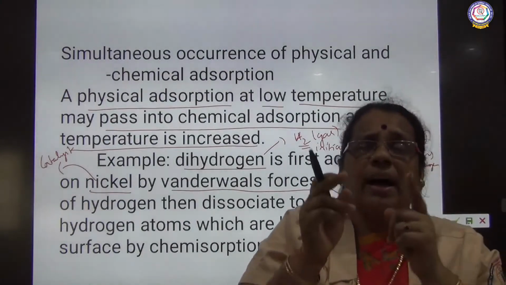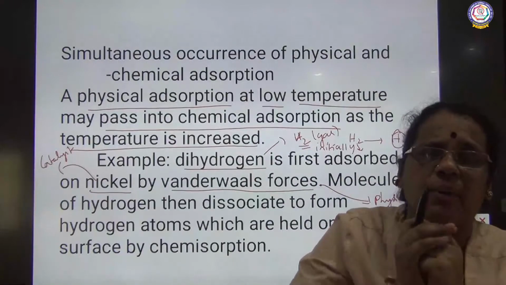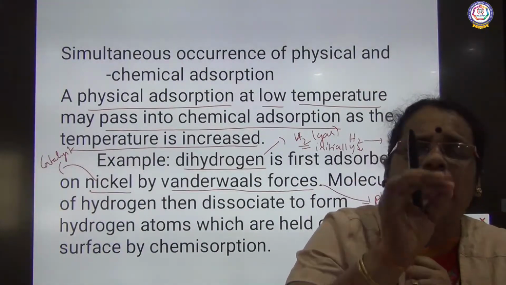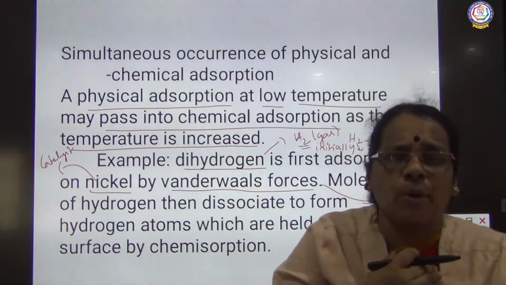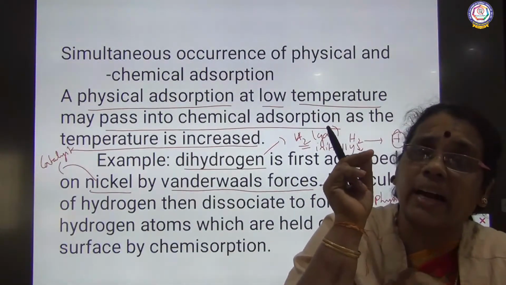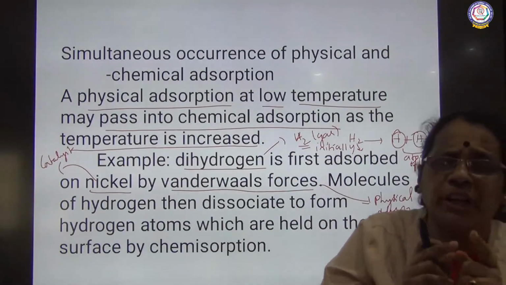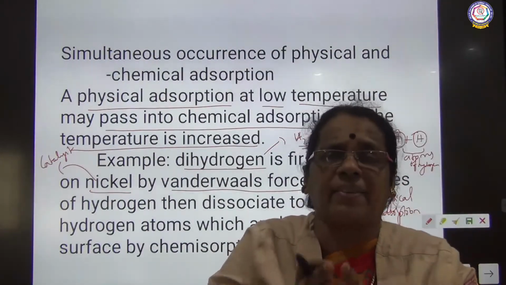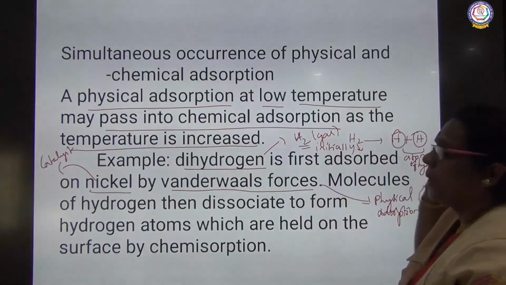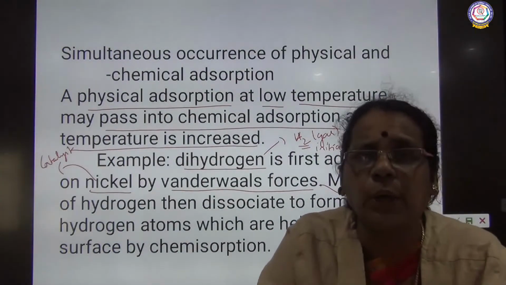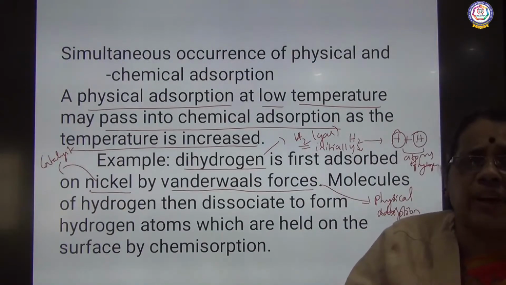So initially hydrogen gas is adsorbed at the surface of a catalyst by weak van der Waals force. It is taking place at low temperature. So what type of adsorption is taking place initially? Physical adsorption. Dihydrogen gas has been adsorbed at the surface of the catalyst. Now I am going to increase the temperature. As the temperature is increased, what will happen? Reaction takes place. This dihydrogen splits up. The hydrogen molecule splits up into atoms of hydrogen.